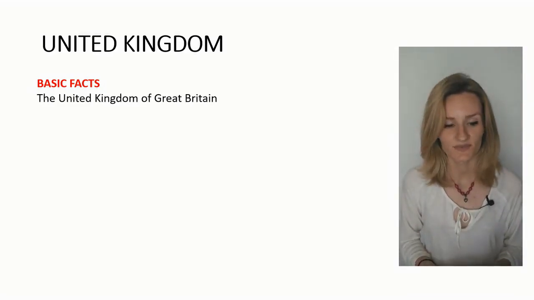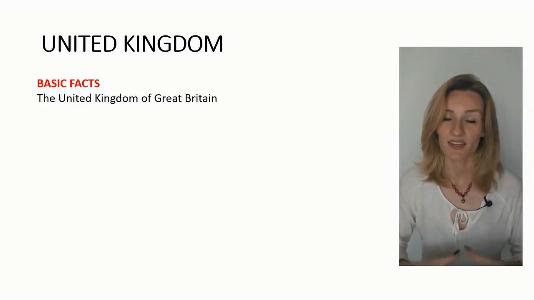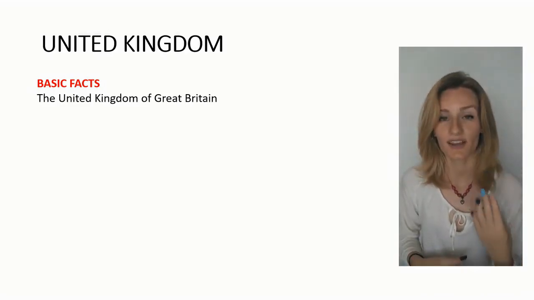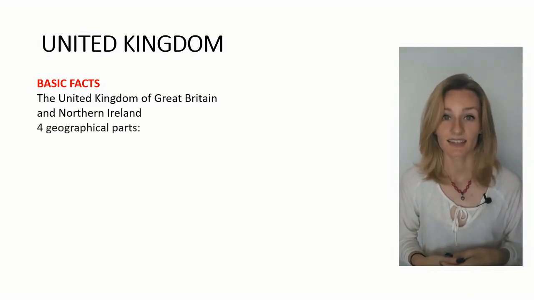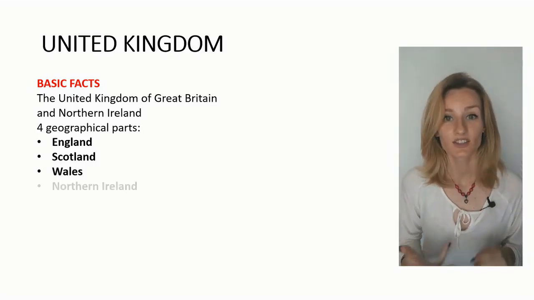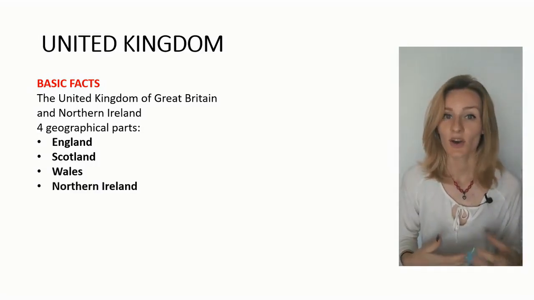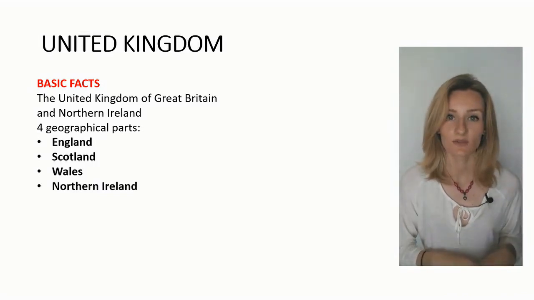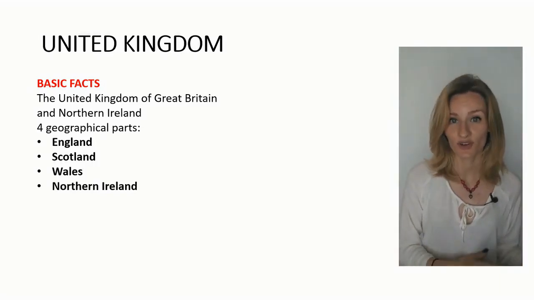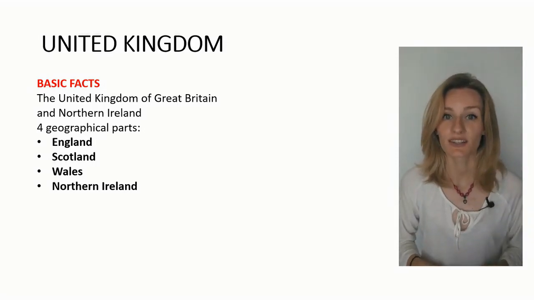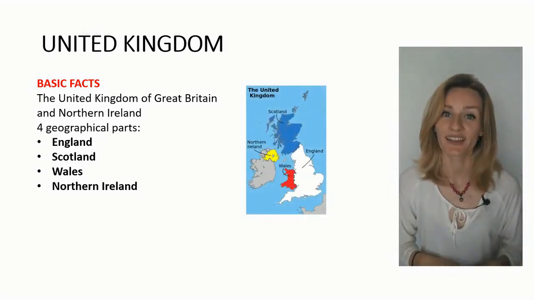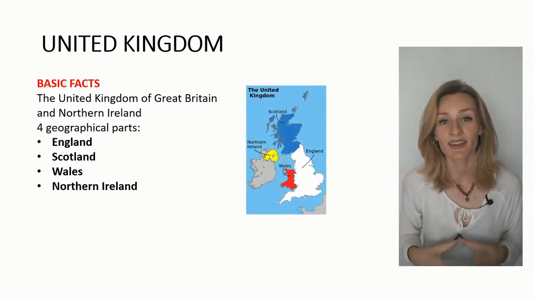What is it? The United Kingdom is a name which consists actually of 4 geographical parts. And this is England, Scotland, Wales, and Northern Ireland. So, the official name is the United Kingdom of Great Britain and Northern Ireland. Great Britain consists of Scotland, England, and Wales, plus Northern Ireland. Where is the UK situated?